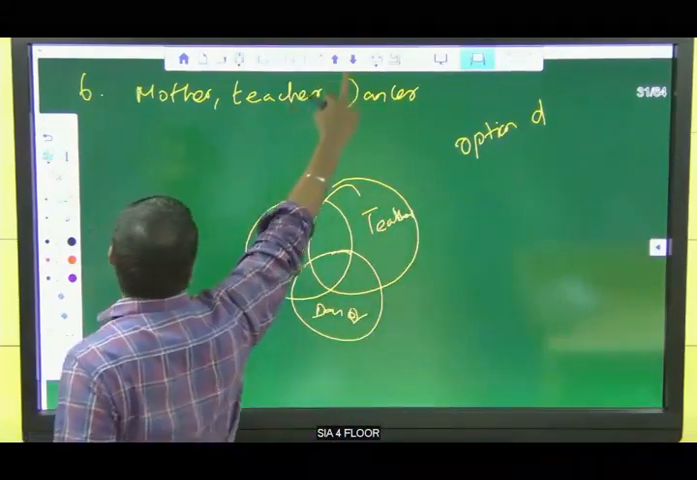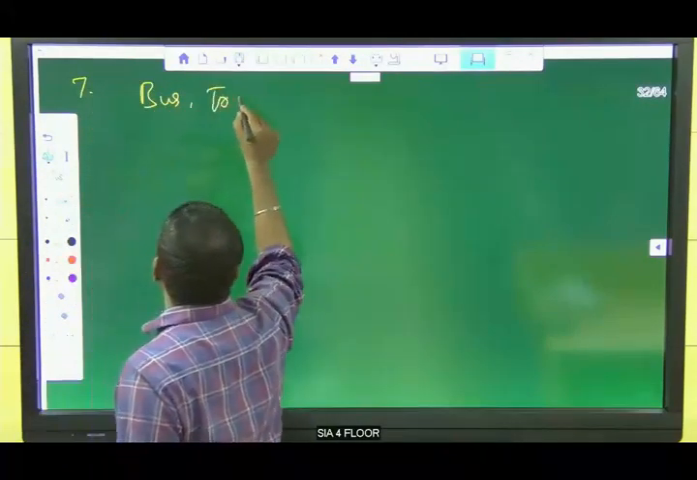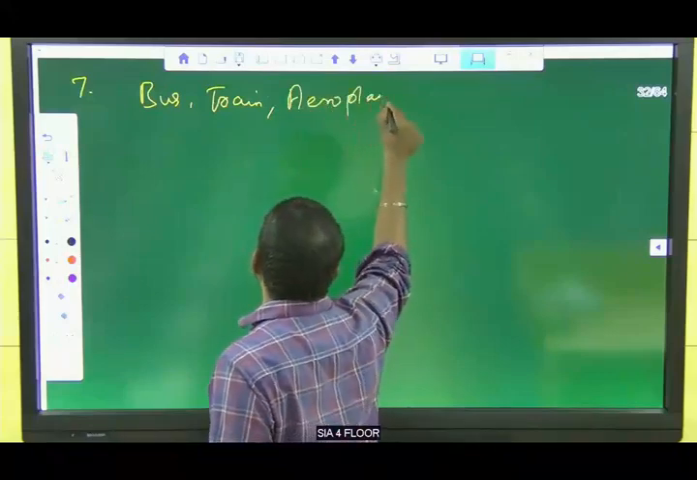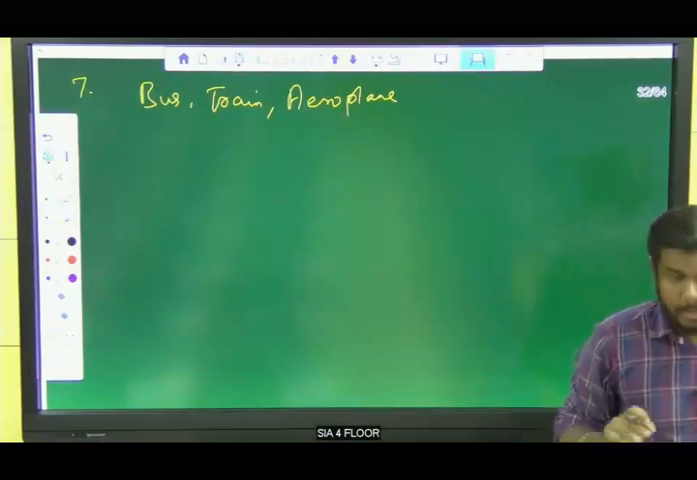Bus. Very good. Bus, train, aeroplane. So tell me the options. Bus, train, aeroplane. Tell me for the seventh one.